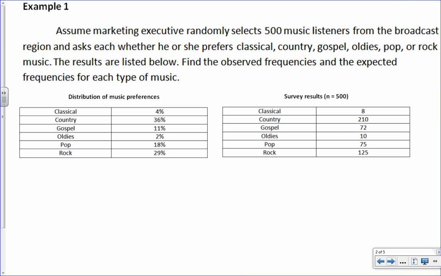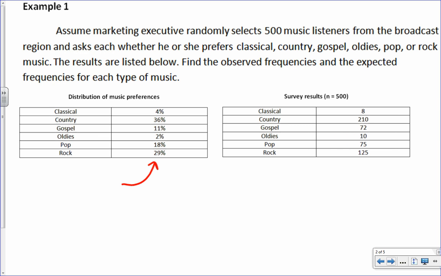But first, we have to make sure that we can figure out what we mean by observed and expected, because those are kind of new words. Here, an executive took a sample of 500 listeners because they were apparently told that classical, country, gospel, oldies, pop, and rock would have this particular distribution.